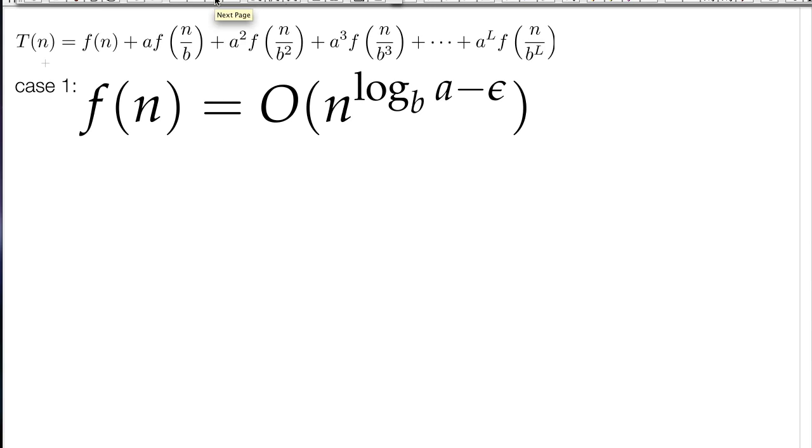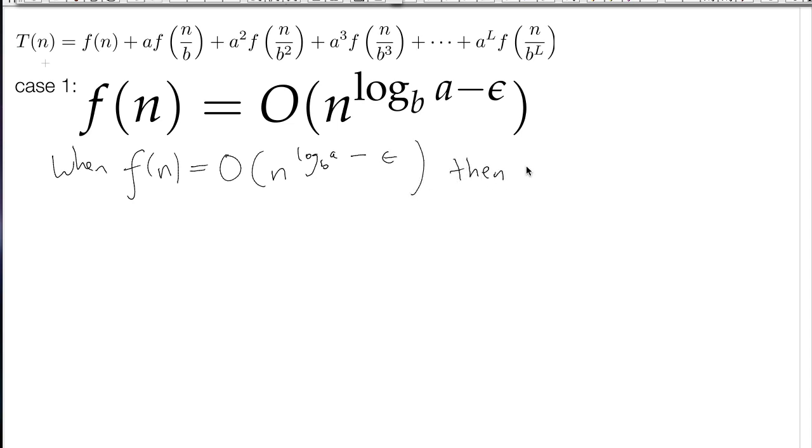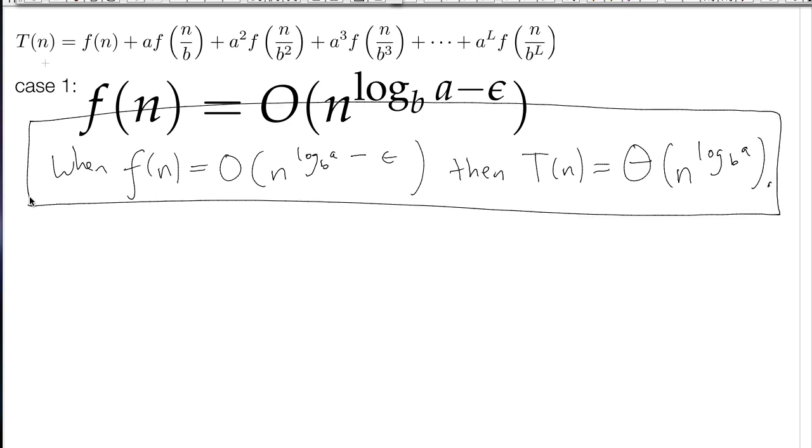Okay, so our theorem is going to be like this. When f of n is equal to O of n to the log base b of a minus epsilon, then T is going to be theta of n to the log base b of a. This is our cookbook. Remember I said in class it's not going to be like a situation where you have a projectile launched at 30 degrees with this velocity and it ends up right there. There's no formula for that. Here is one of the very few cookbook formulas. If f looks like this, then T looks like that. No induction, no guess and check method, just the cookbook method.